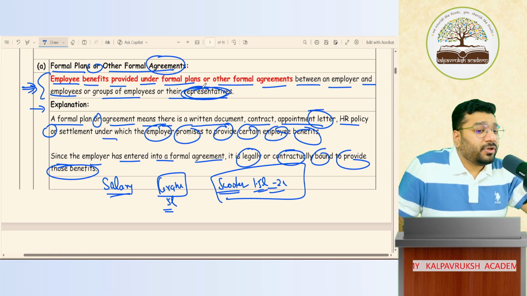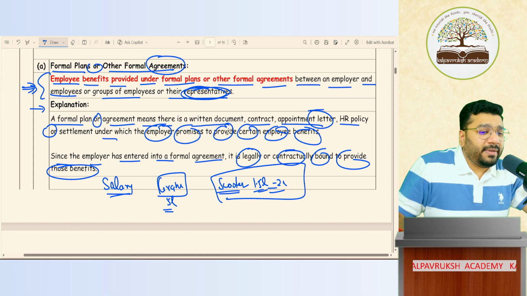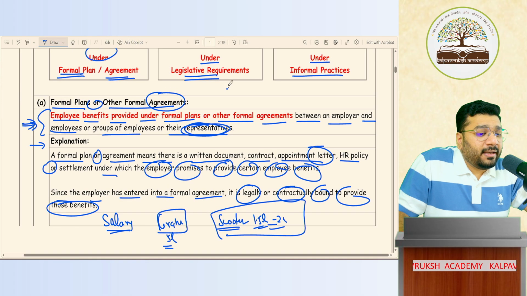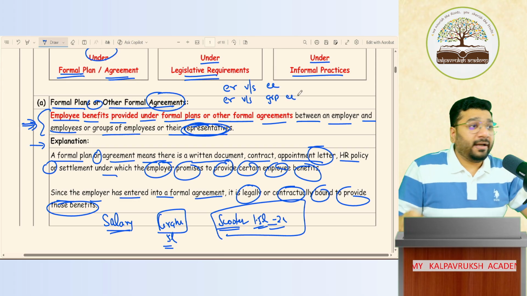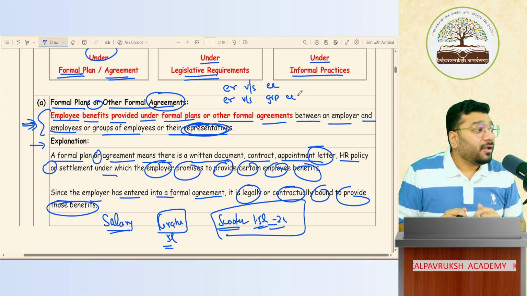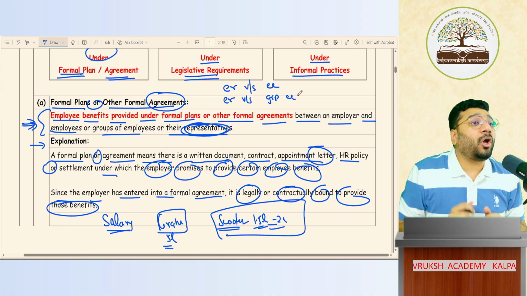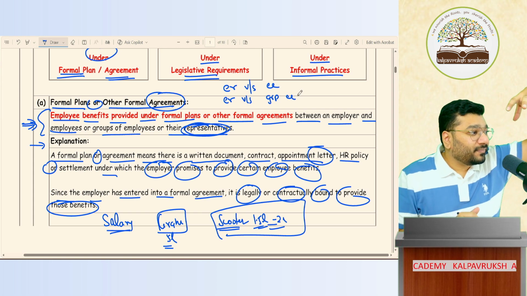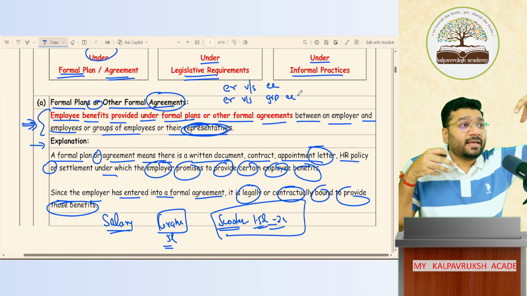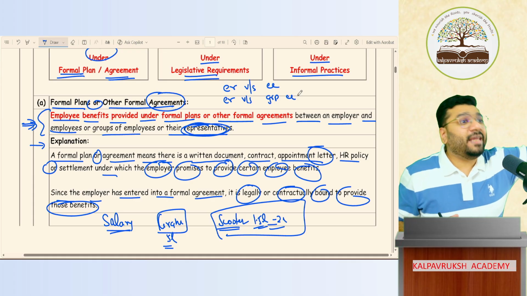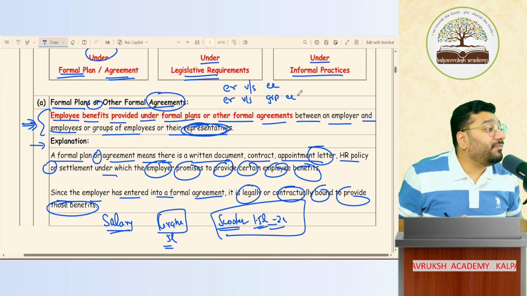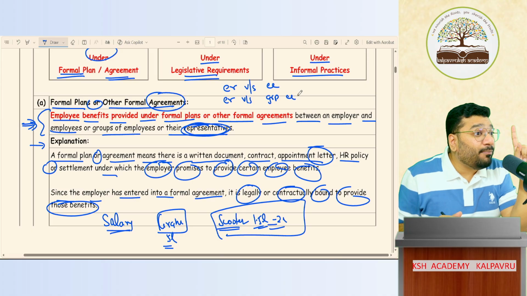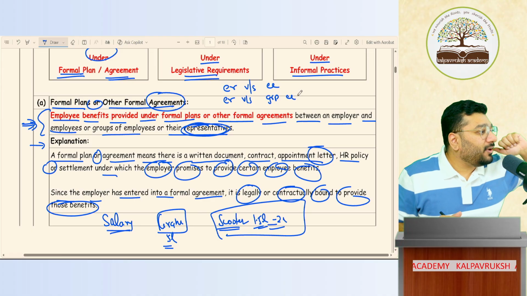Employee's representative. So what this point means is that this agreement can be between employer versus employee, or employer versus a group of employees. That is, I'm not doing a contract with one employee, I'm doing the contract with the entire employee organization. This happens with a factory workers union. So now the factory, that is the employer, is signing an agreement with the employee union that I'll give you so much benefit in future. So this agreement is not with one single employee, it is with a group of employees. Got it, not got it?